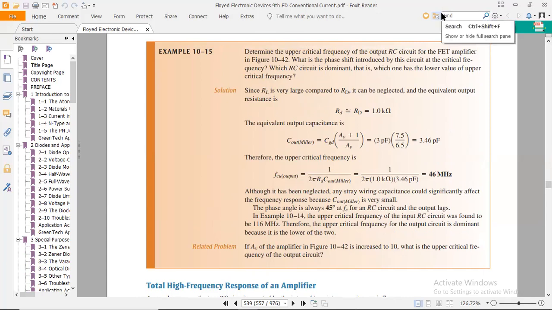In the last session we discussed assignment 2, question number 5, and this was that question. We had already discussed the numerical before this one, and the data used in this numerical are derived from the previous numerical, that is 10-14.